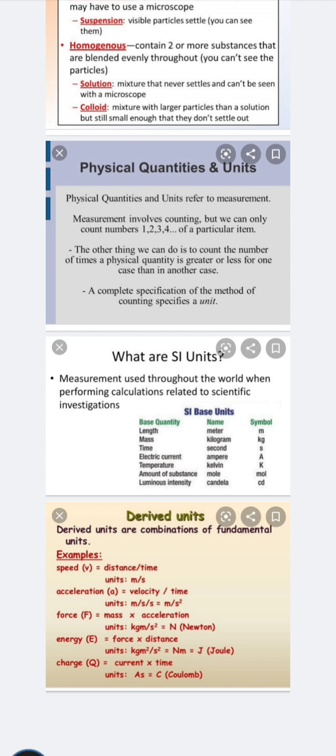What are the units of energy? Force into distance. What are the units of force? Kilogram meter per second square, that means Newton, into meter. Newton meter is called the joule.